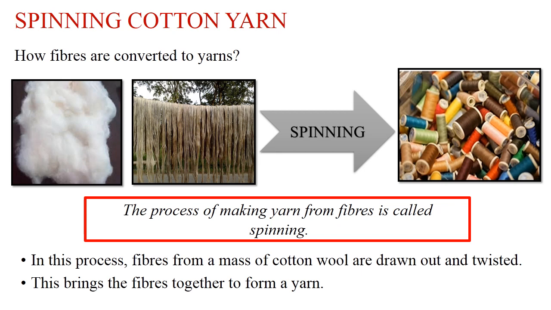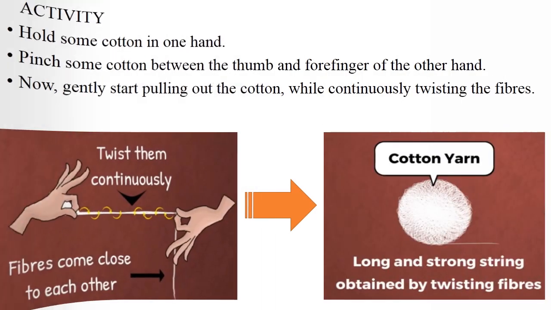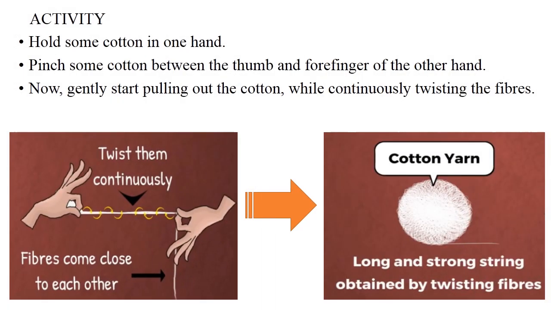But how are fibers converted to yarns? The answer is spinning. The process of making yarn from fibers is called spinning. In this process, fibers from a mass of cotton wool are drawn out and twisted. This brings the fibers together to form a yarn. You can do it at your home as well. There is a method.